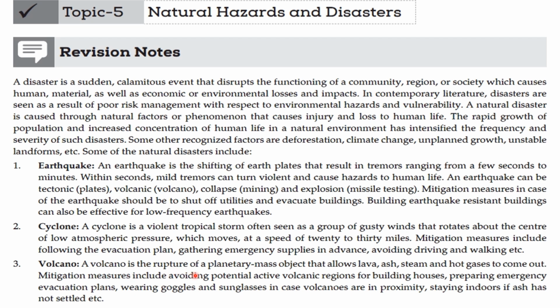Volcano is a rupture of a planetary mass object that allows lava, ash, steam, and hot gases to come out. Mitigation measures include avoiding potentially active volcanic regions for building houses, preparing emergency evacuation plans, wearing goggles and sunglasses in case volcanoes are in proximity, and staying indoors if ash has not settled.